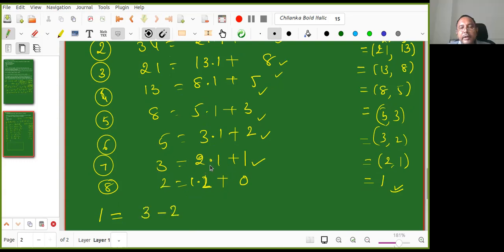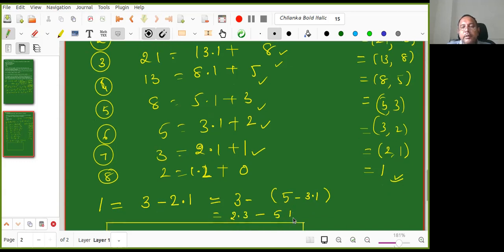So it is actually 3 minus 2 into 1. Here 2 is equal to 5 minus 3 into 1. So it is equal to 2 times 3 minus 5 times 1.